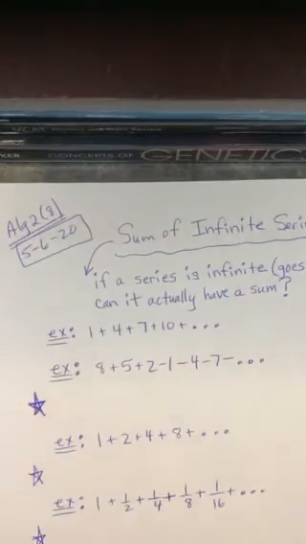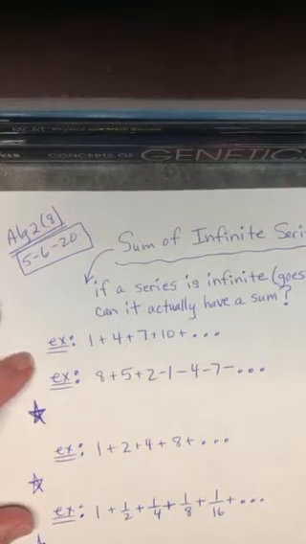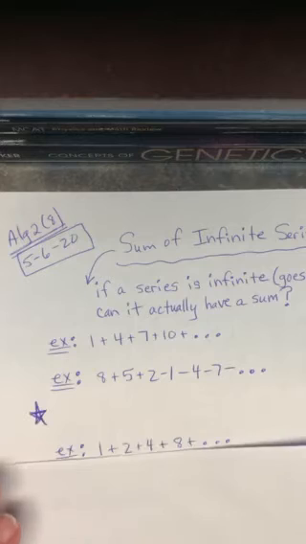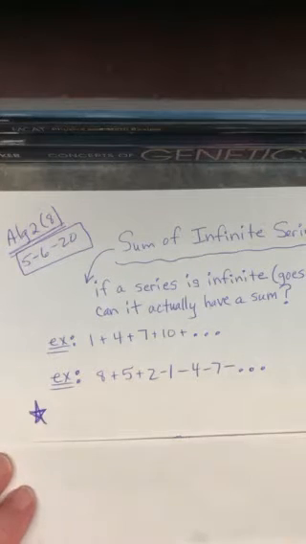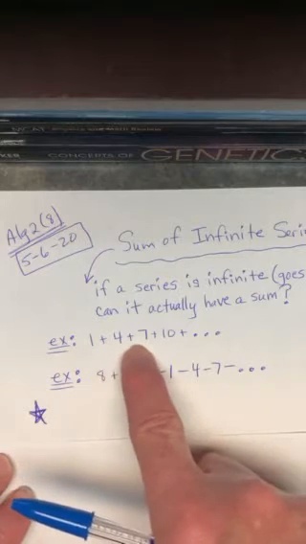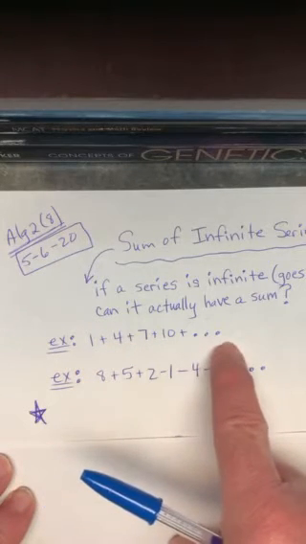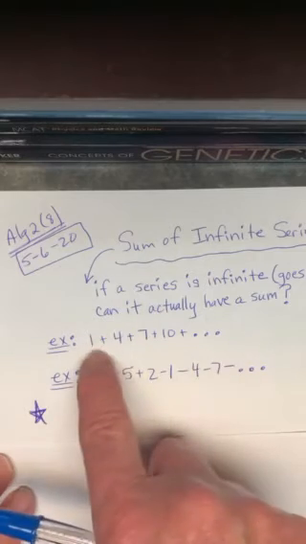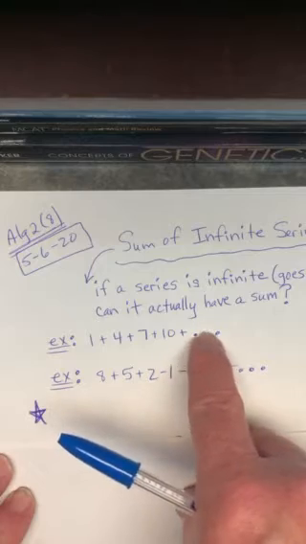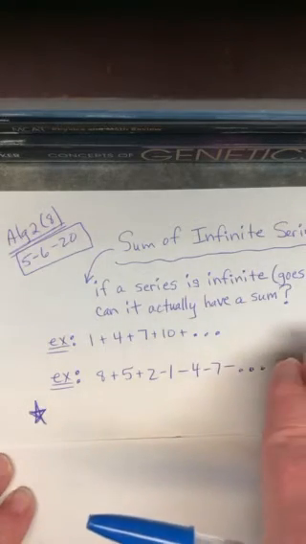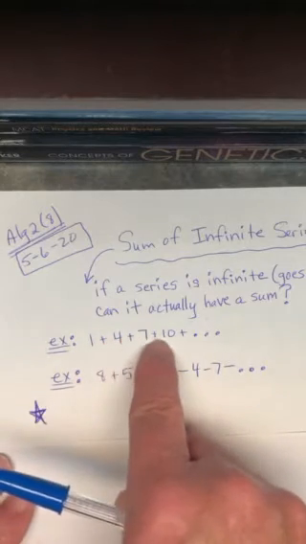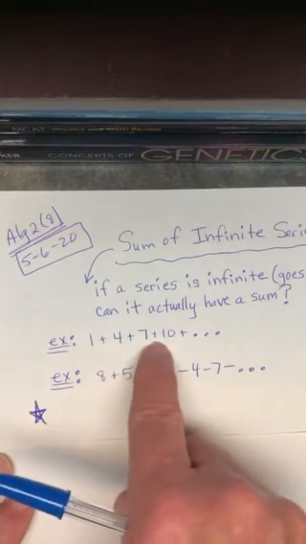For example, okay, guys, start out on your paper with these first two examples here. Example number 1, go ahead and write 1 plus 4 plus 7 plus 10 plus ... Now, would you agree that if you had to describe it, it's an infinite series, right? Because it has ... and I'm going to keep going forever. It is a series and not a sequence because I'm adding the numbers. There's not commas in between, there's pluses.